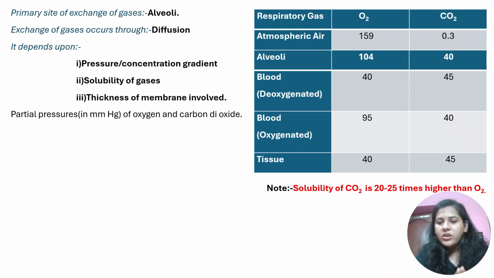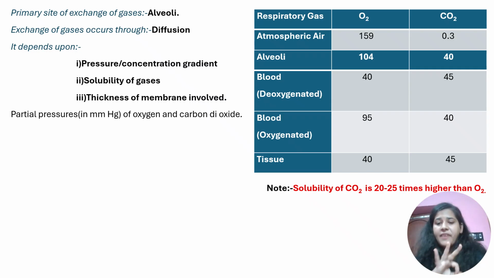Okay, now it has to depend on certain factors. What are the factors on which this exchange of gases occurs? First is the pressure or the concentration gradient, because we know that gases move from an area of higher concentration or pressure to lower concentration. Second is the solubility of gases. Mainly we are speaking about two gases, oxygen and carbon dioxide. Now the solubilities are different for both oxygen and carbon dioxide. So it will also depend on the solubility of gases. And third is the thickness of the membrane involved. As we have seen, if the thickness will be more, then the exchange of gases will be very difficult. In order to ensure efficient working of this respiration, the thickness of the membrane is also very important, and it has to be thin.